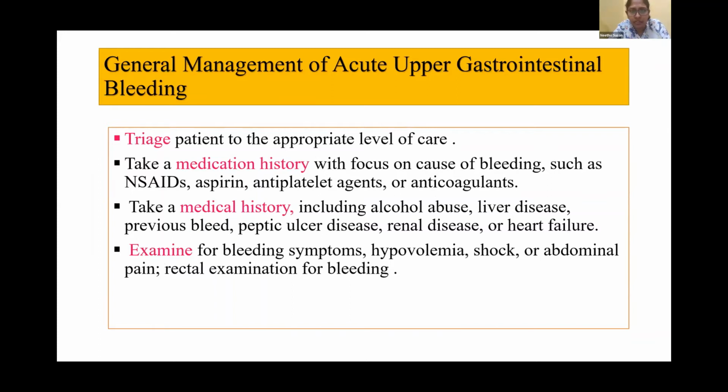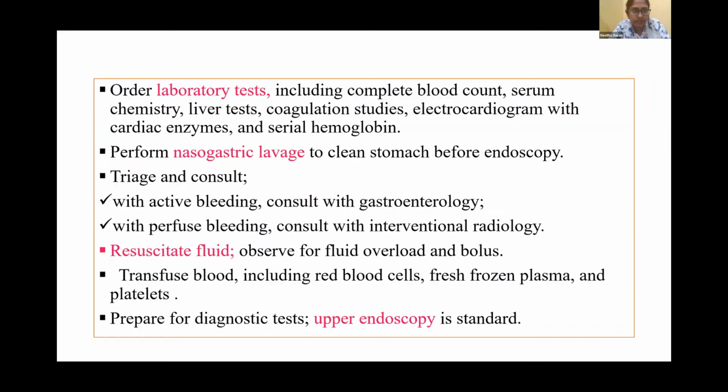Coming to general management of acute GI bleeding, triage the patient to the appropriate level of care and take a medication history, especially with a focus on causes of bleeding such as NSAIDs, aspirin, antiplatelet agents, or anticoagulants. Take a medical history including alcohol abuse, liver disease, previous bleed, peptic ulcer disease, renal disease, or heart failure. Examine for the bleeding symptoms. We have to look for hypovolemia features, shock or abdominal pain, and rectal examination is also mandatory.